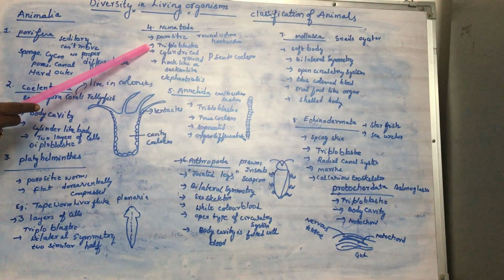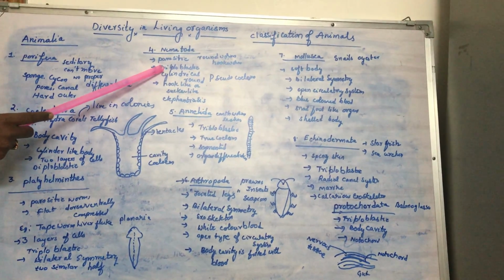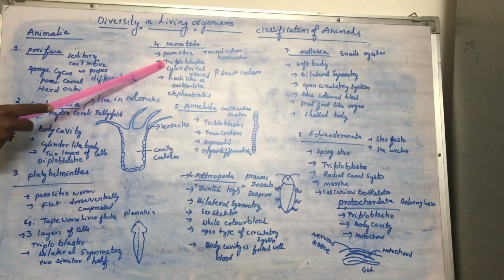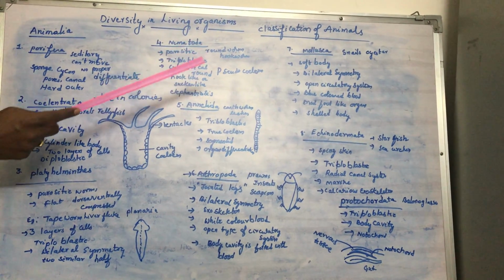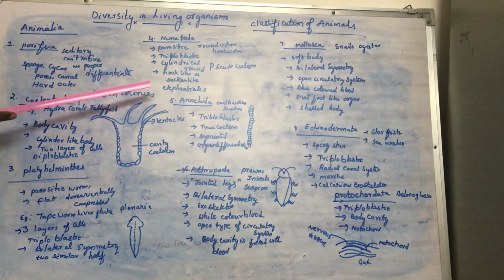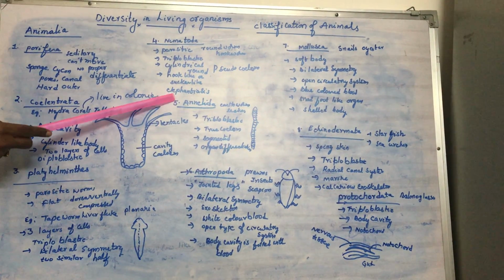ringworm infections like Ascaris. And these are triploblastic. That means they are made up of three layers of cells. They are cylindrical in shape, and they cause many deadly diseases like elephantiasis.